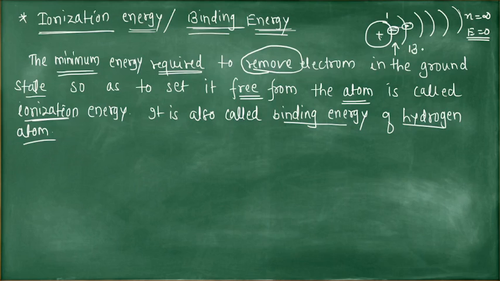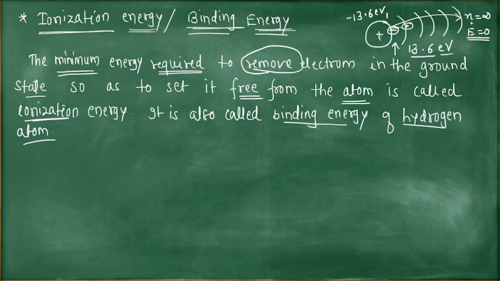Obviously it is 13.6 electron volt, because the energy of the electron in the ground state is minus 13.6 electron volt. When the electron absorbs 13.6 electron volt, it will jump to infinite distance.